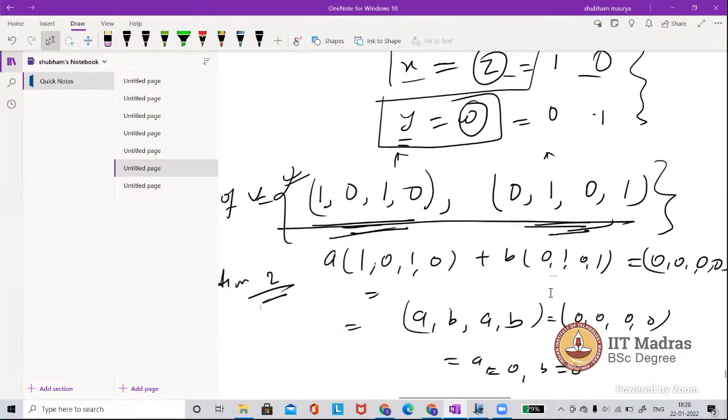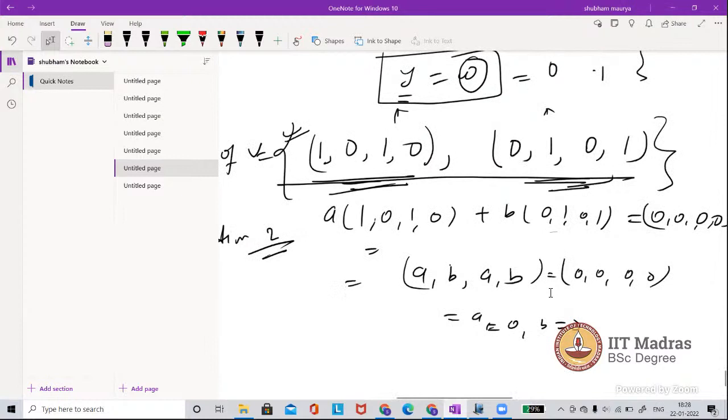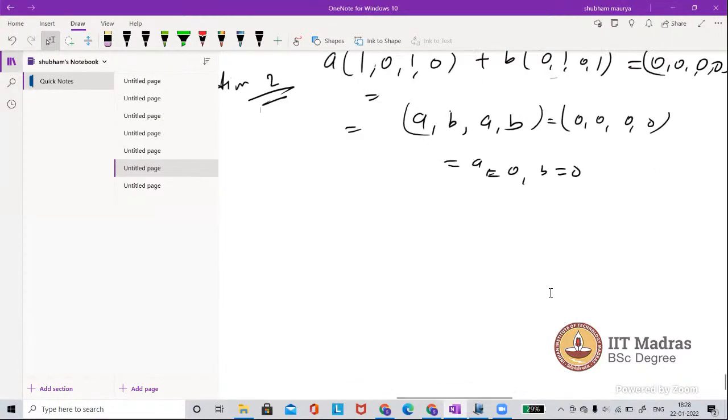Sir, continue. Sir, I am confused in finding the dimension in matrix form. Suppose, sir, I have a matrix of 1 cross 2. Then what is the dimension of that? So let me tell you.